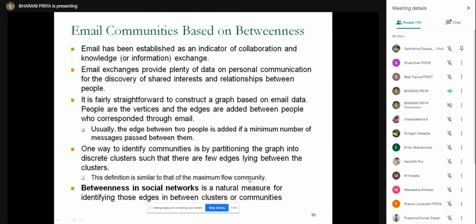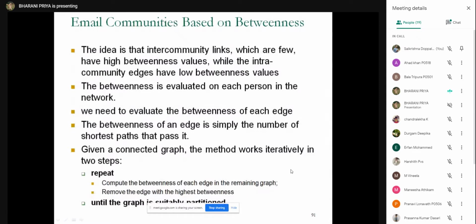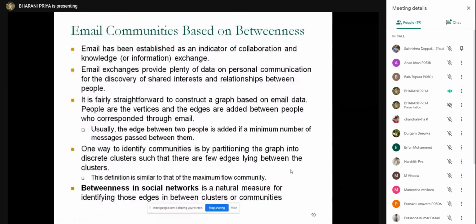Like I said, this definition is similar to your max-flow community. So we are finding the email communities, and we want to differentiate these communities using betweenness in social networks. We have already studied the formula for betweenness in previous topics, right? So you need to apply this betweenness formula.